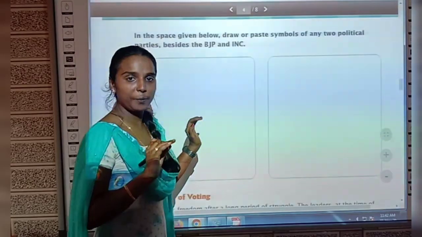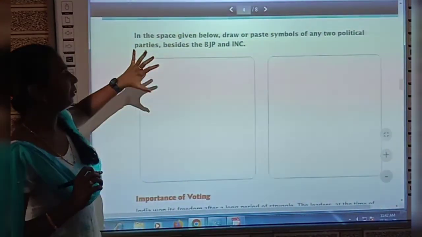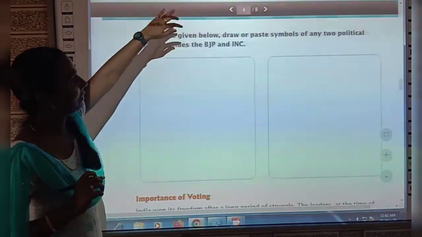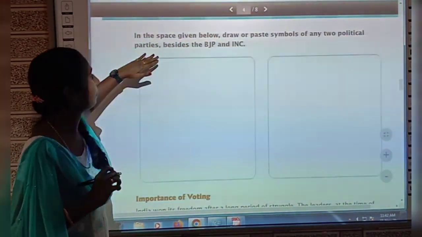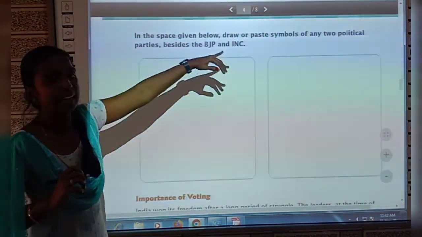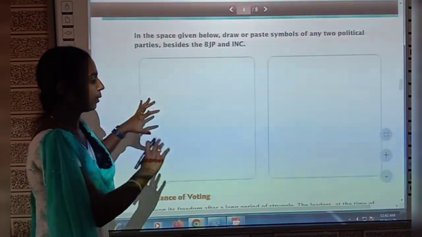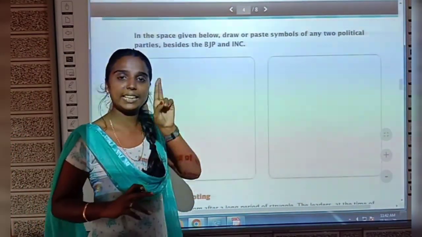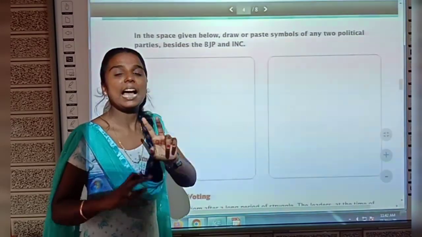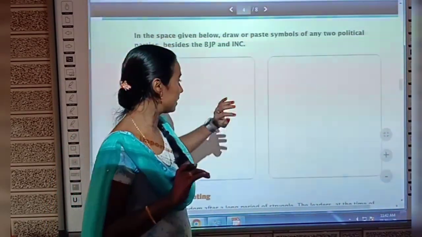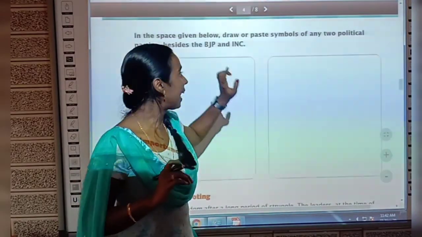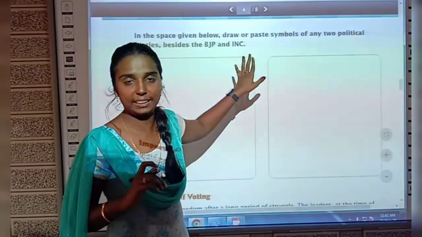Yes, now your homework is on page number 55, you have this, right? In the space given below, draw or paste symbols of any two political parties besides BJP and Indian National Congress. Okay, so in these two boxes you have to select any two political parties and draw their symbols. Okay, no need to paste the symbols, just draw their symbols. Okay, other than BJP and Indian National Congress.